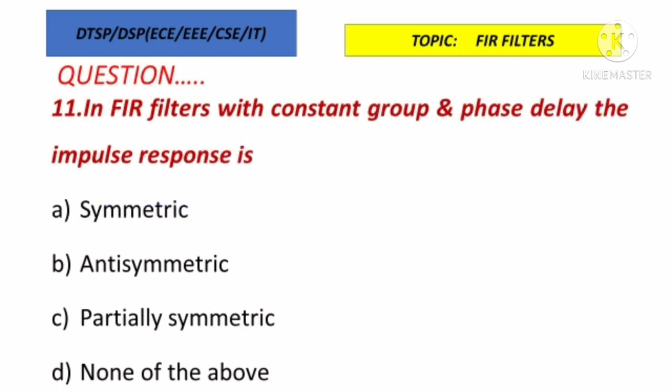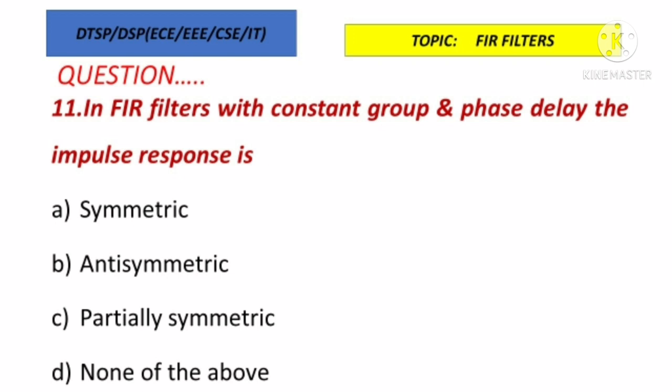Question number 7. In FIR filters with constant group and phase delay, the impulse response will be symmetric, antisymmetric, partially symmetric, or none of the above. Compare with the previous question: constant phase delay means the impulse response is symmetric.